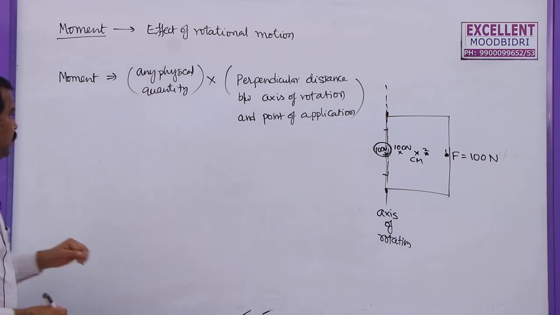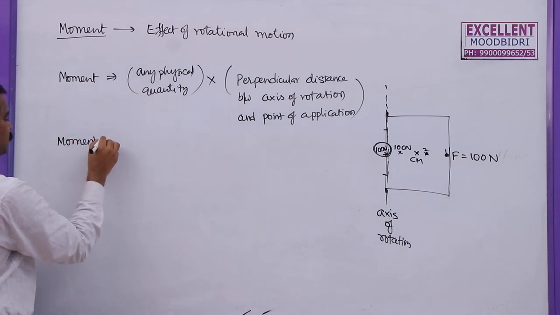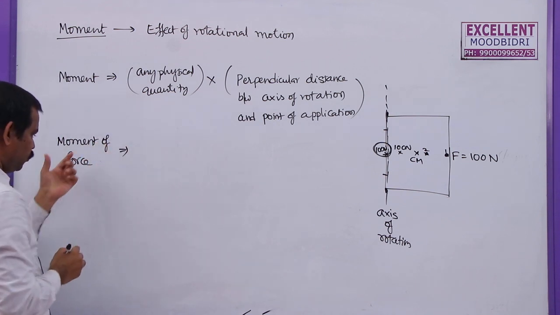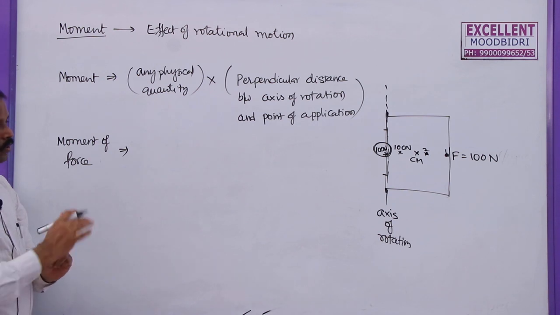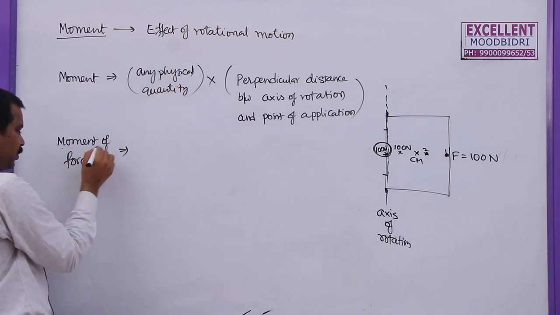Now, in this case, this is called moment of force, or simply moment. So, how do we find the moment of force while rotating a body?